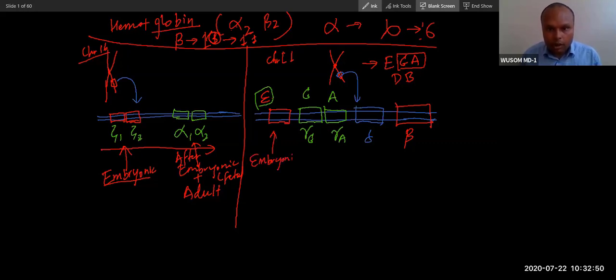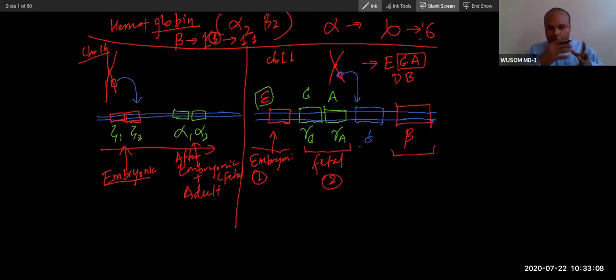Now here we have different ones for fetal. So this is embryonic, this is fetal. And then delta and beta are expressed after fetal. So this is the first expressed, this is second expressed in the chronology after zygote fertilization. I'm talking about the chronology of when the genes express on this chromosome, and this and this chromosome. So this beta gene is expressed last, after birth.